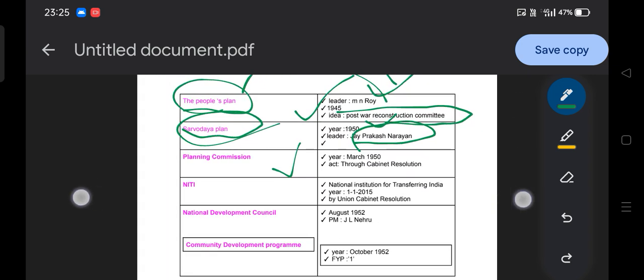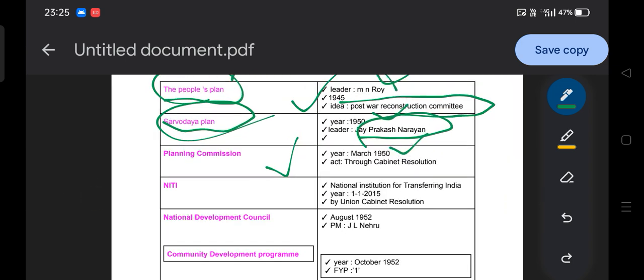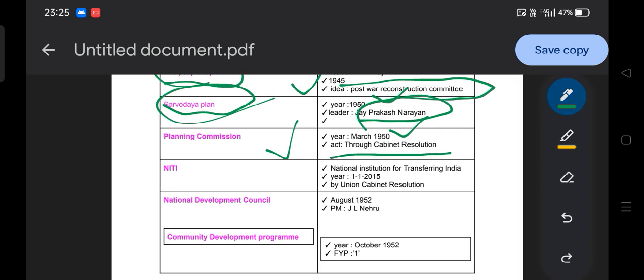So the Planning Commission was constituted in March 1950 through a cabinet resolution. What does it mean by cabinet resolution? The Planning Commission is neither a statutory body nor a constitutional body; it is an extra-constitutional body, an extra-executive initiative. You have to remember that because they will confuse you. It was constituted in March 1950.